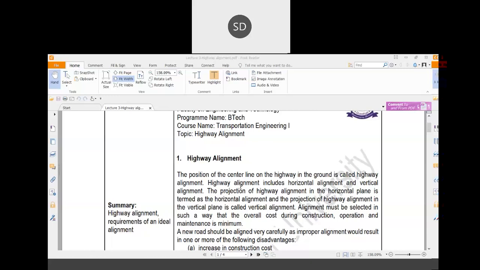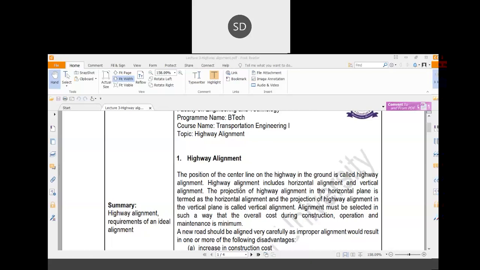After that, you can find out what should be the width of the road based on the importance and the category of the road. After that only, you can construct the road. So in definition, the position of the central line of the highway on the ground is called highway alignment. Now, the highway alignment includes different things.